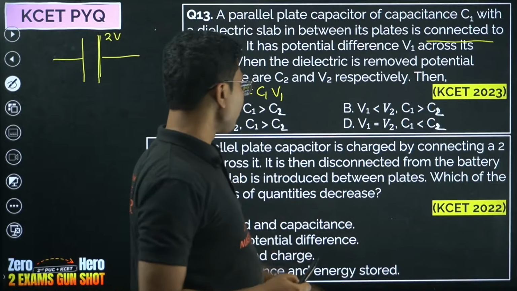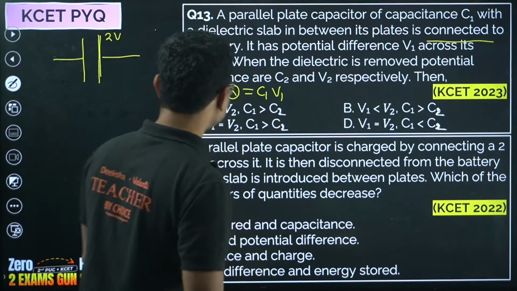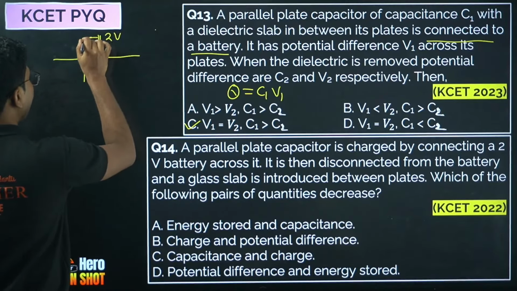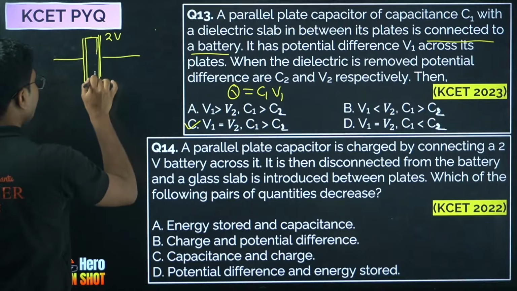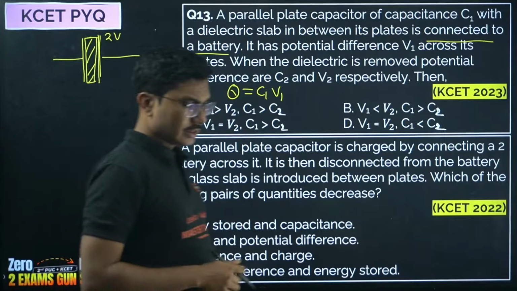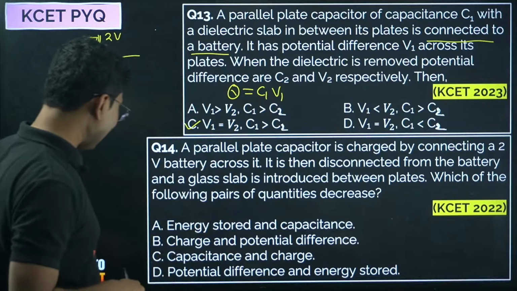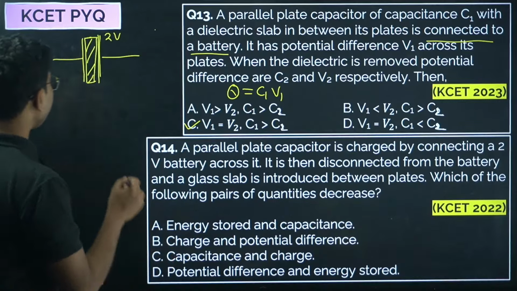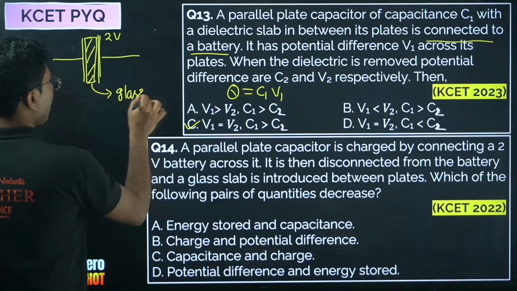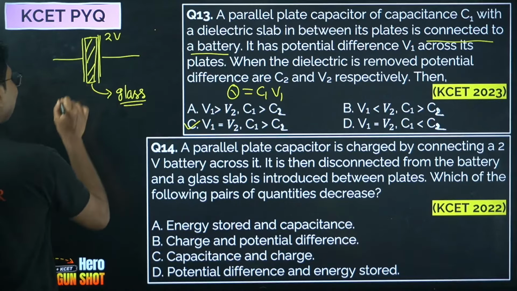And a glass slab is introduced. Now you have introduced a glass slab between the plates. Pradyum is saying 14D. Let's see. Once you have introduced the glass slab, the capacitance increases.